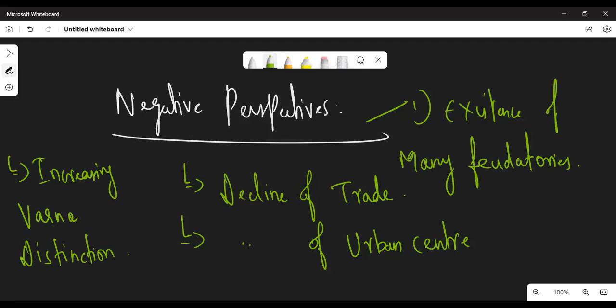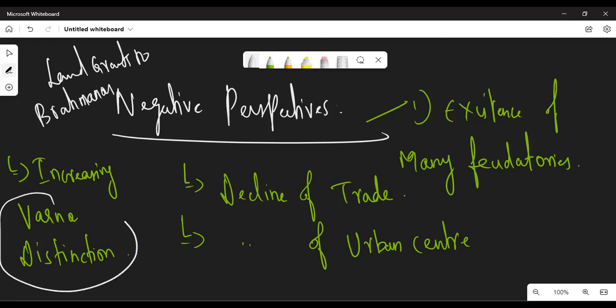Even the Gupta rulers provided land grants to Brahmanas. So the Varna distinction was high during this period. The land grants to Brahmanas, that is Brahmadeya, was in practice during this Gupta period.